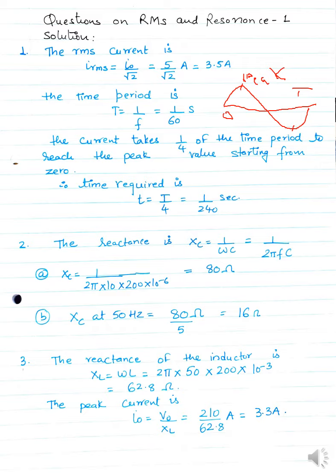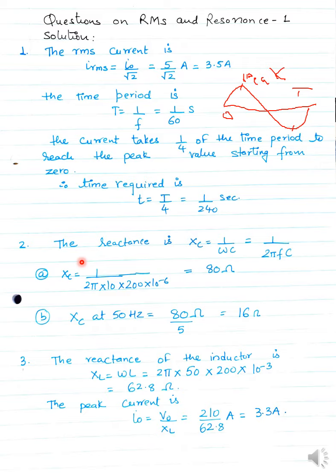So the time required by the wave, or the alternating current, to reach the maximum value will be T divided by 4. So you can say it will be 1 divided by 4 into 60, or 1 divided by 240 seconds. So you need to find the value here.